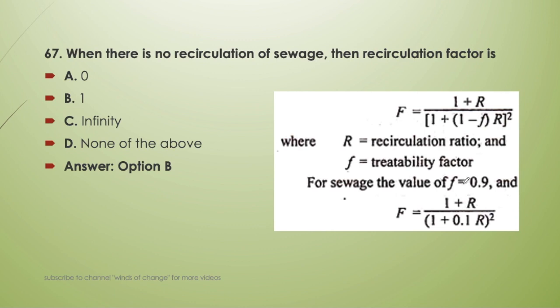Okay, so in this, if there is no recirculation, then this recirculation ratio, that is the ratio of recirculated water to the initial discharge, will be 0, because there will be no recirculation. So if this value becomes 0, this factor will become 1. So the answer is B, that is 1.